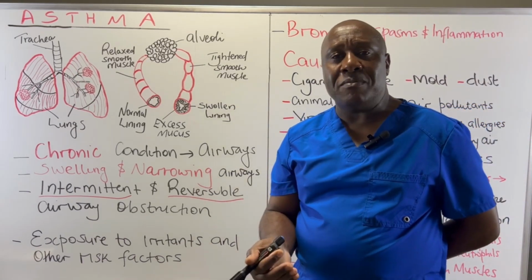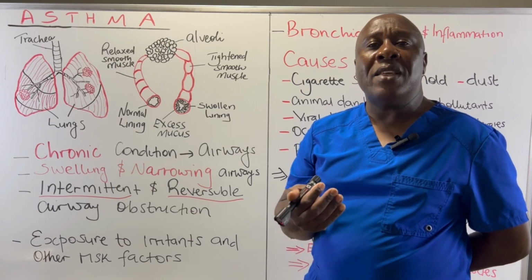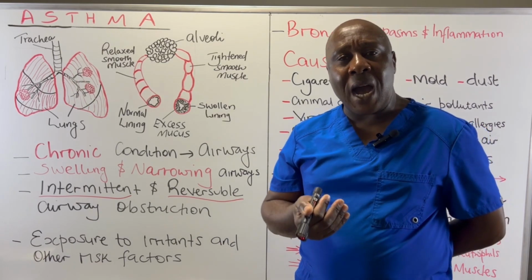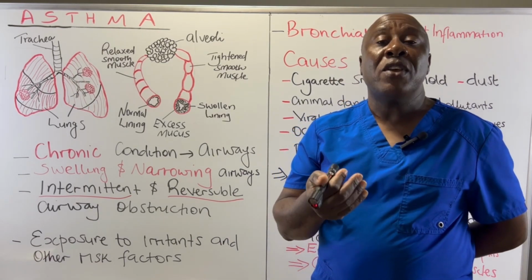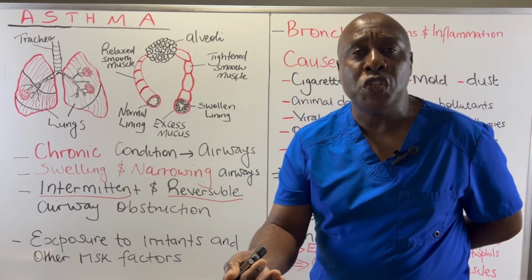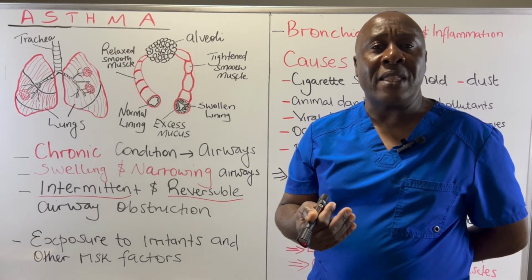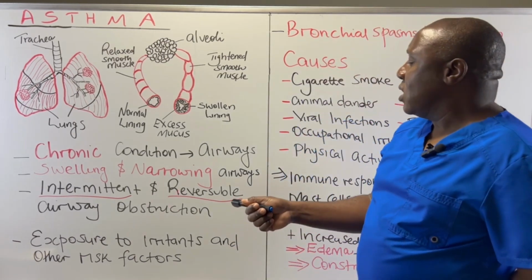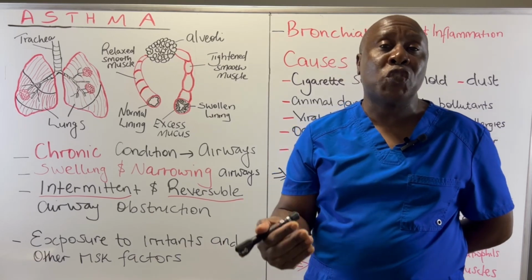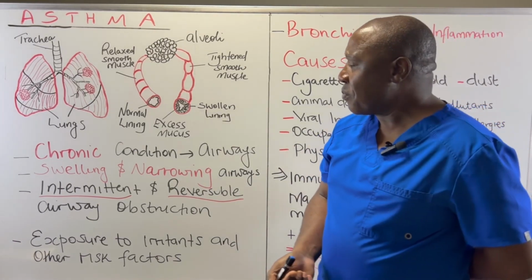So when we have asthma, our airways are narrowed, our airways are swollen, and the result is that they obstruct the flow of air into and out of the lung. But we are saying that this obstruction is intermittent. In other words, it is not continuous. It happens, stops, happens again, stops, like that. And then number two, it is reversible. There are various steps that we can take to reverse this swelling and narrowing, for example, by the use of medication.